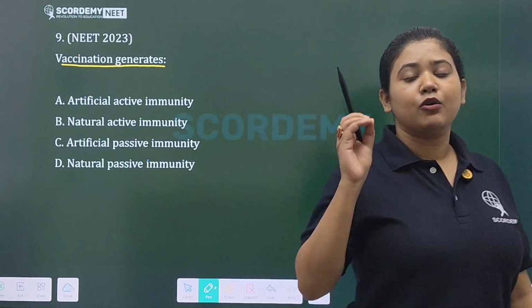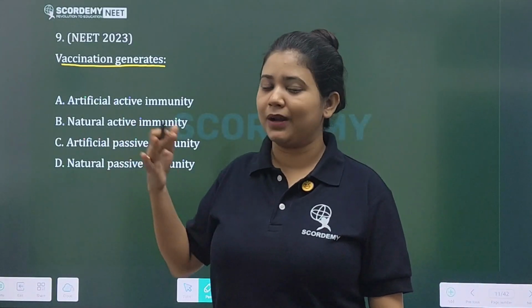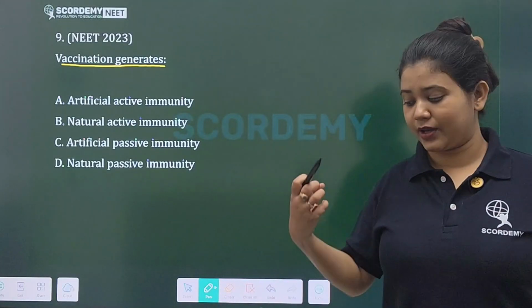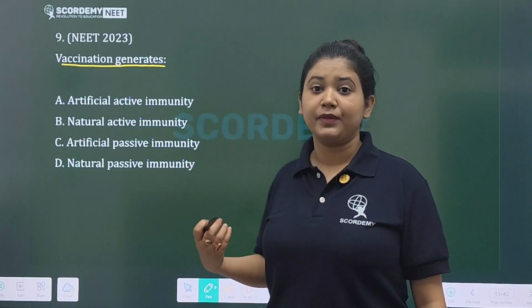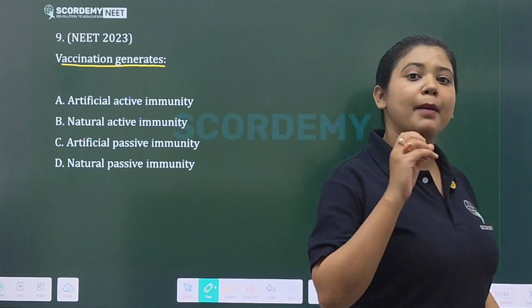Now what will happen? When these killed pathogens are injected in your body, in your bloodstream, the WBCs and antibodies recognize these pathogens and form memory cells.